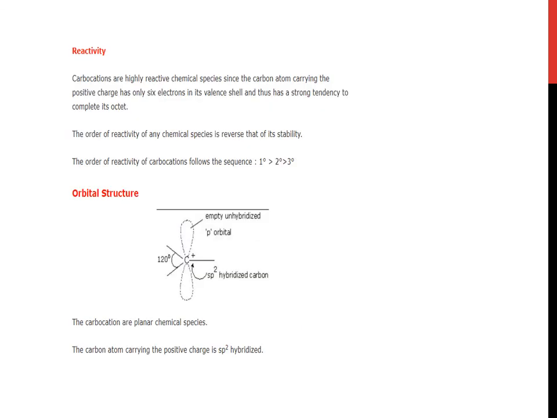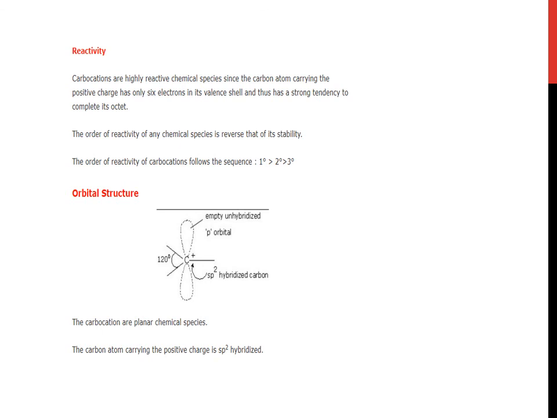Now reactivity. Carbocations are highly reactive chemical species since the carbon atom carrying the positive charge has only 6 electrons in its valence shell and thus has a strong tendency to complete its octet. The order of reactivity of any chemical species is the reverse of its stability. The order of reactivity of carbocation follows the sequence: primary, then secondary, then tertiary.